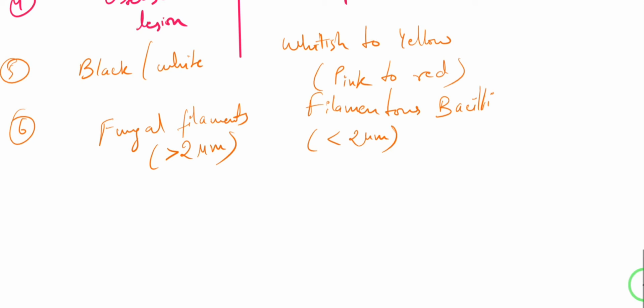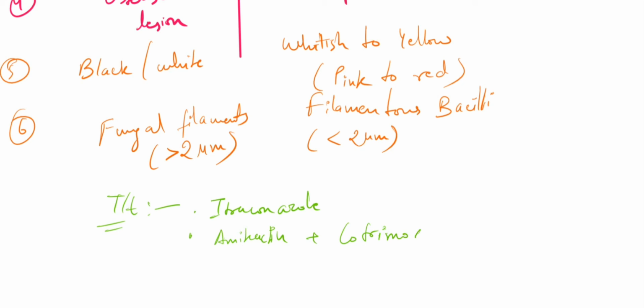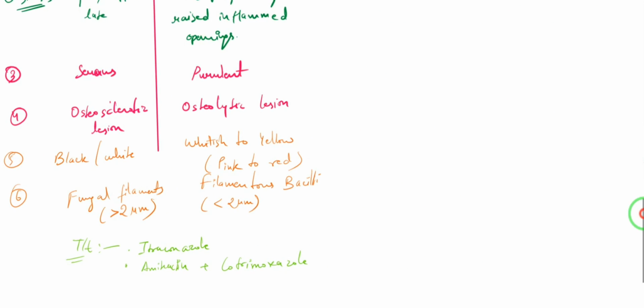But what we can do for the treatment is, first we are going to cut out the lesion surgically, which is followed by itraconazole in case of eumycetoma, and we can give amikacin plus trimethoprim-sulfamethoxazole in case of actinomycetoma.